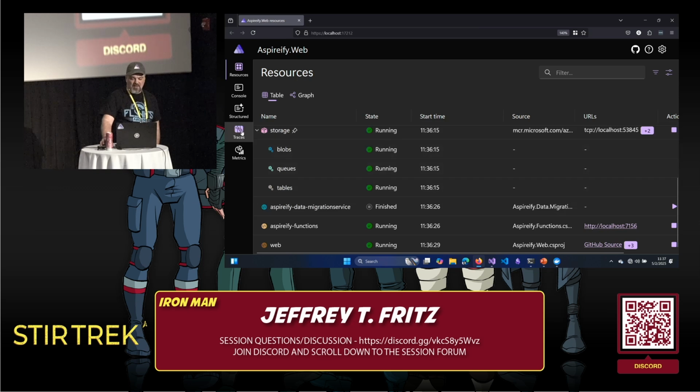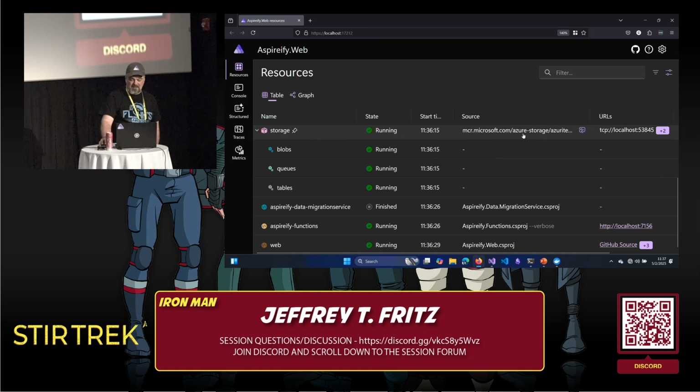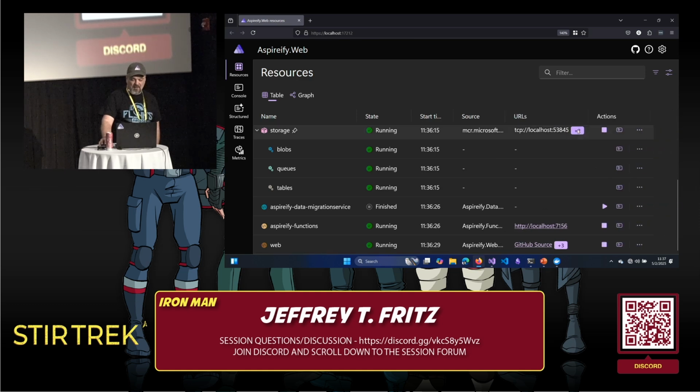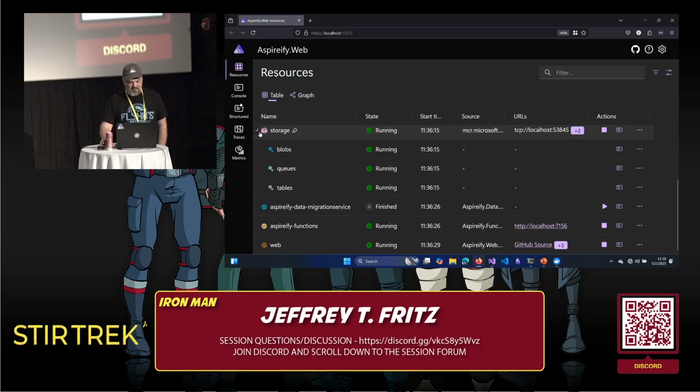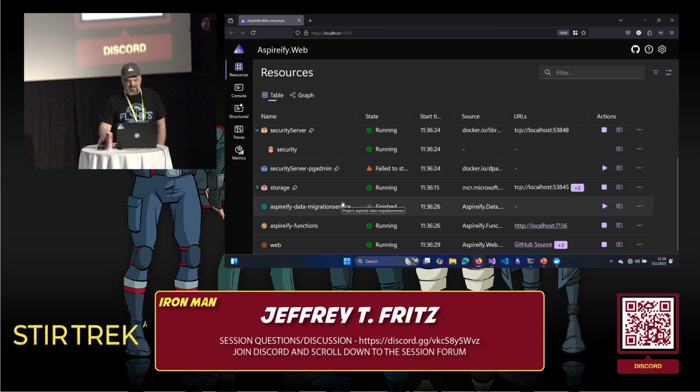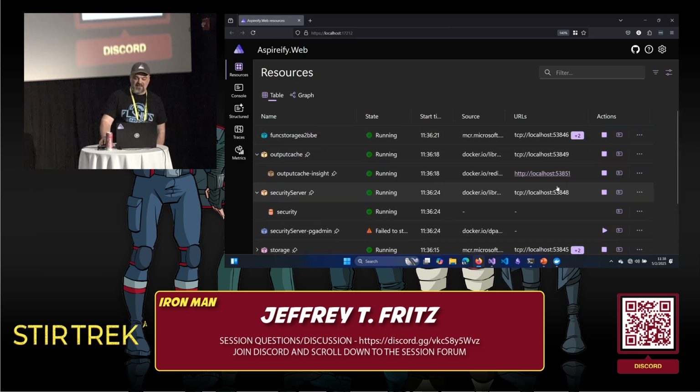I have Azure Storage, and this is running inside of a container here. Check that out. So you see it is the Azurite container that is being referenced, and there's a couple of URLs that make up where that's running locally for me to be able to develop against. So running and integrating with, in this case, Docker Desktop containers. I have Postgres running out here that's managing a database that has my users, only admin users at this point, that are able to connect in and log into the application.